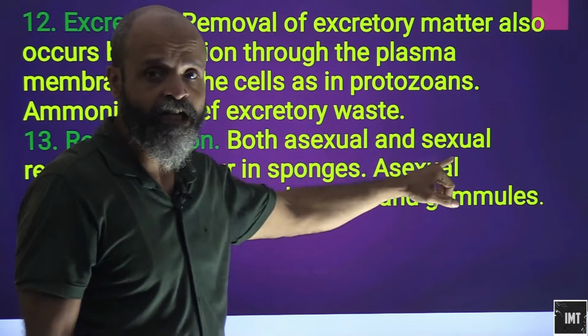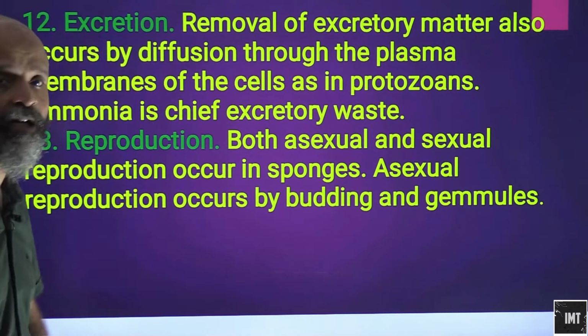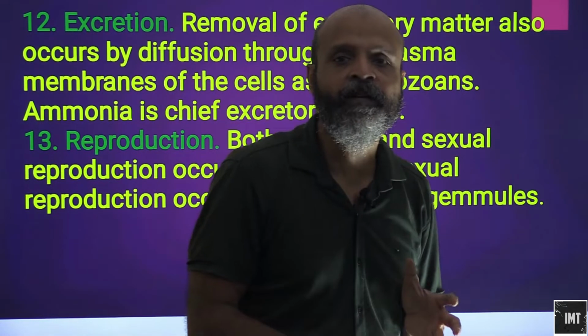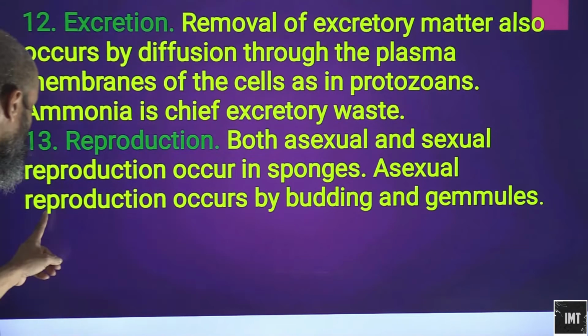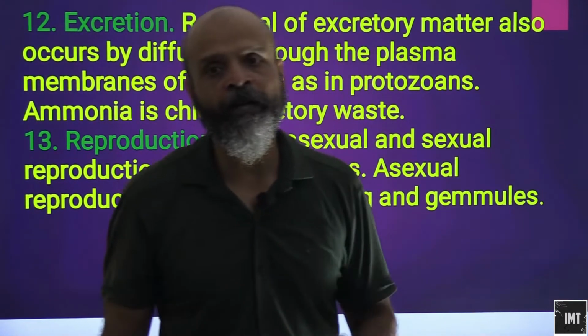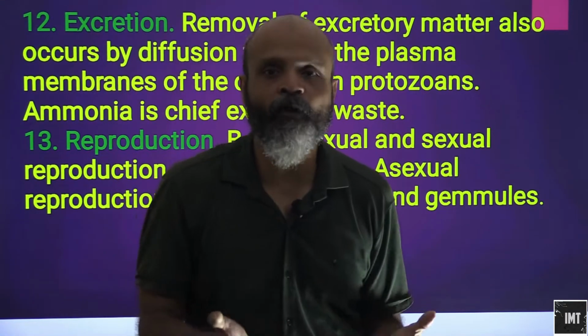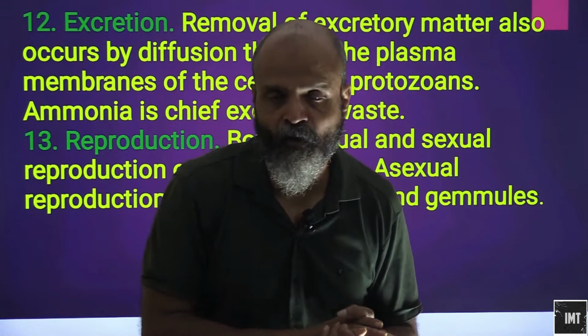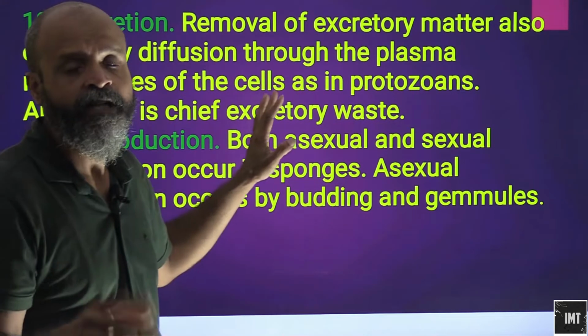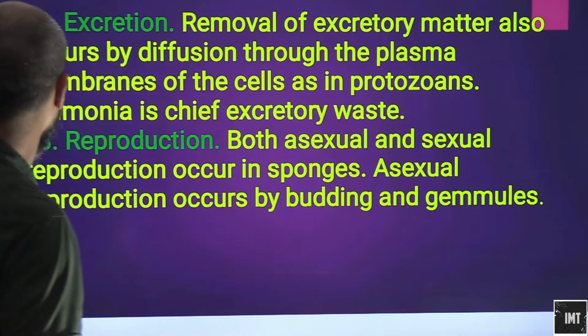Reproduction: both asexual and sexual reproduction occur in sponges. So they are able to do both sexual as well as asexual reproduction. Asexual reproduction occurs by budding and gemmules. So gemmule formation or budding happens in the case of sponges. These are the basic life processes of sponges which we are trying to touch base with.